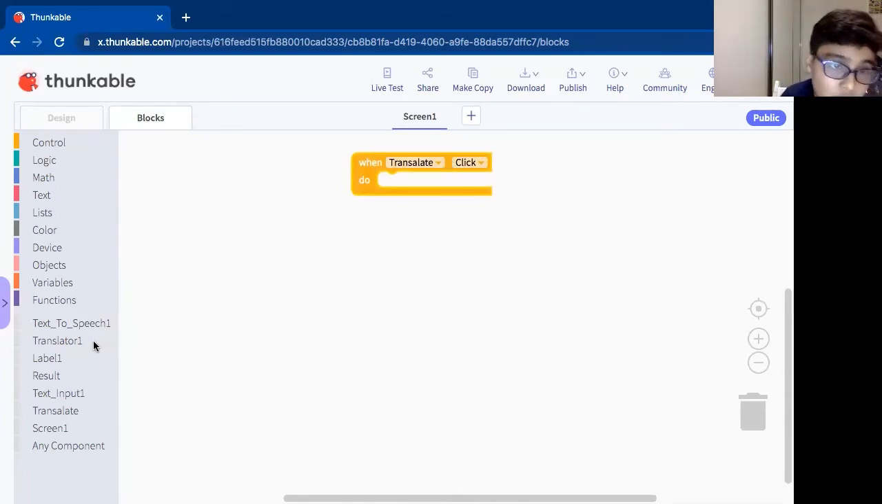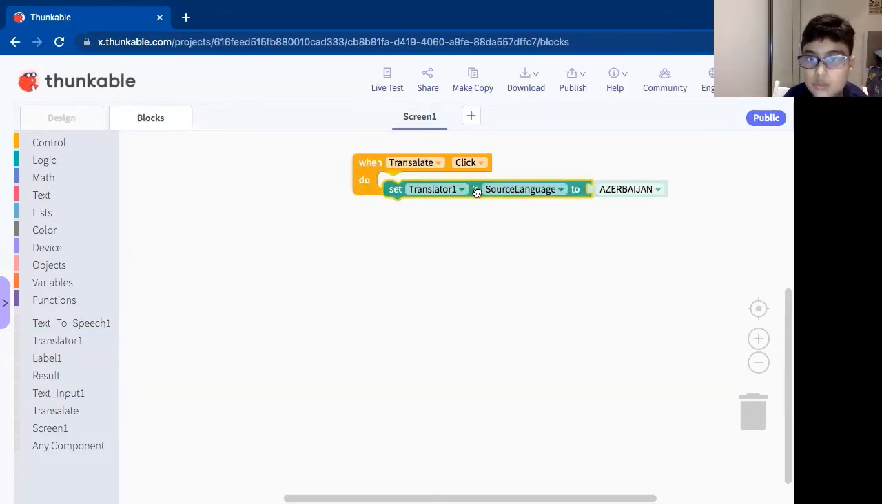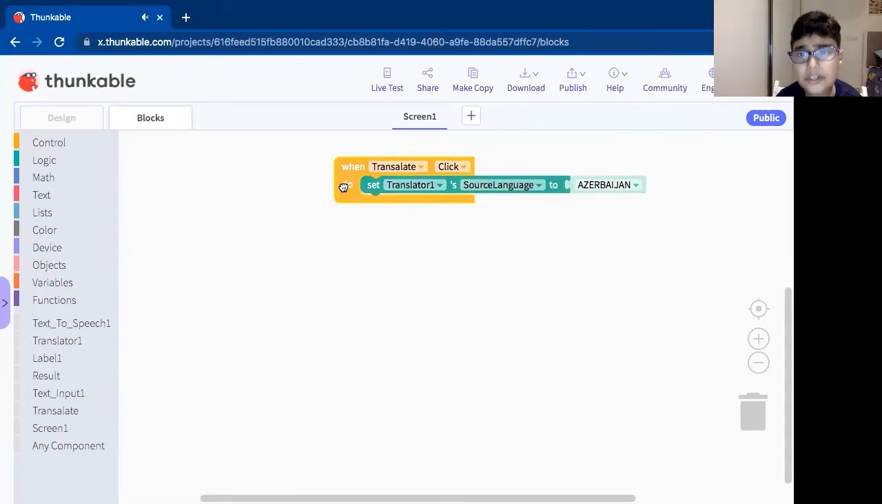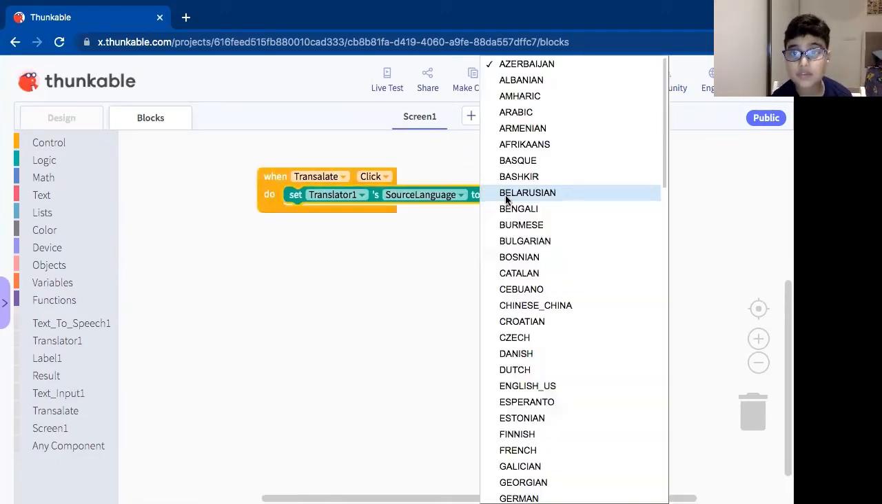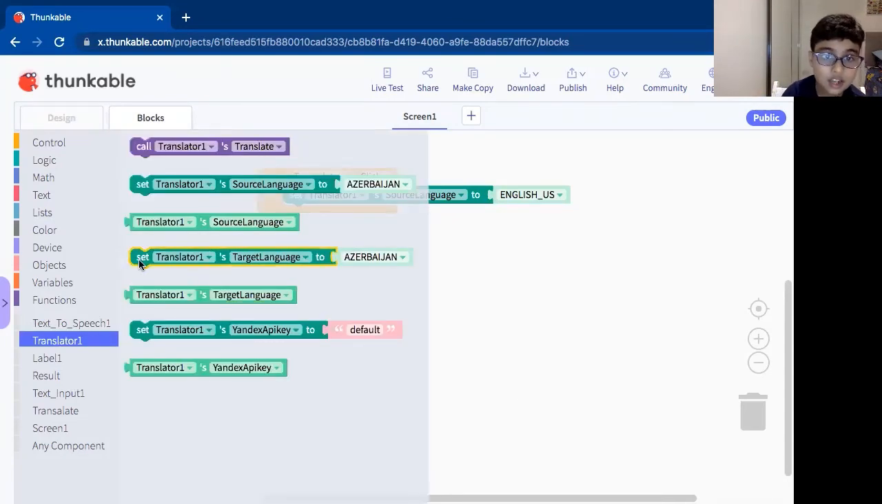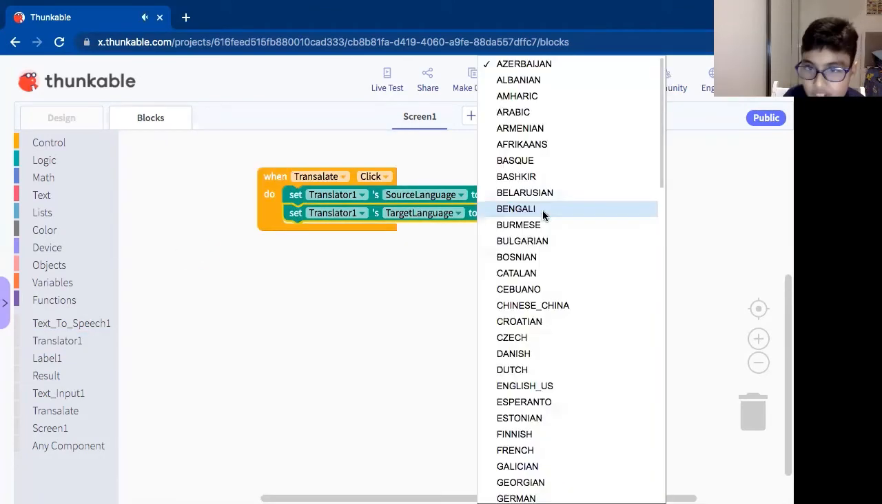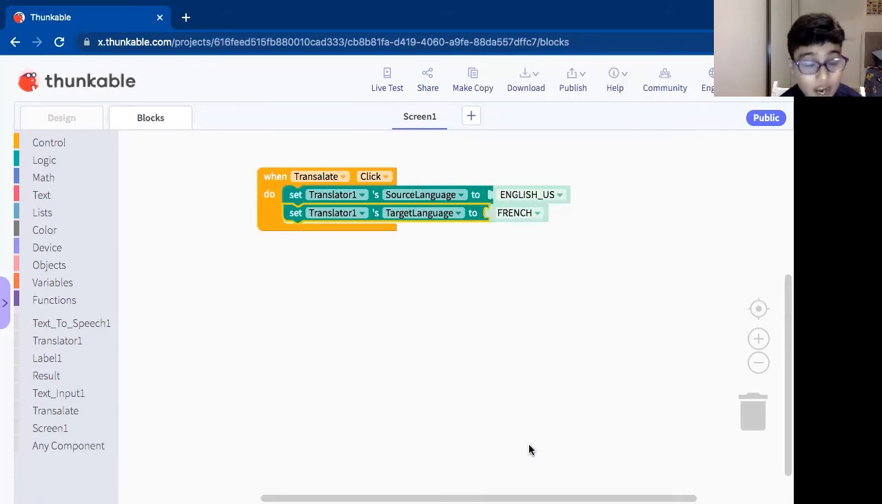So now what we're going to do is go to translate one, set translate to source language. So what is source language? It's which language we're going to type, whether Chinese or English. Really it's going to be English, because I put English to French translate. Next one is target language. Set translate one target language. I'm not going to keep it Azerbaijan. I'm going to move it and put French on it since ours is French.